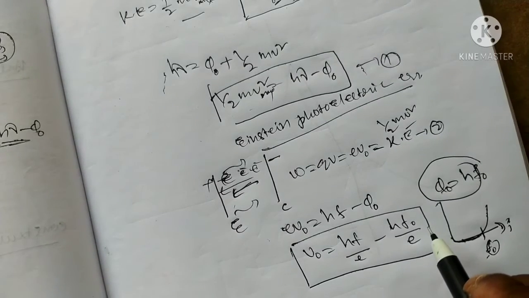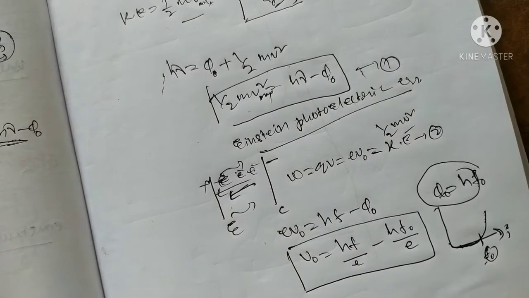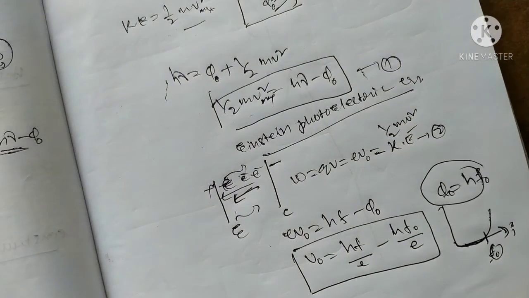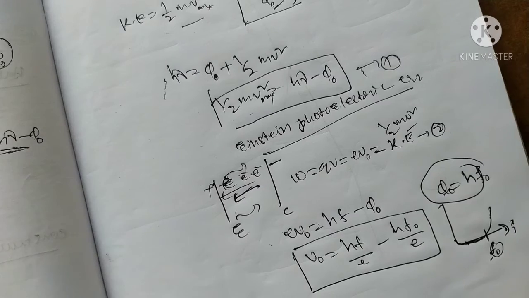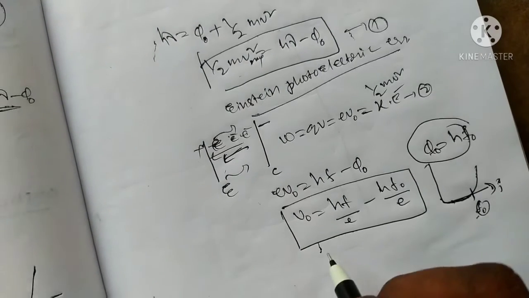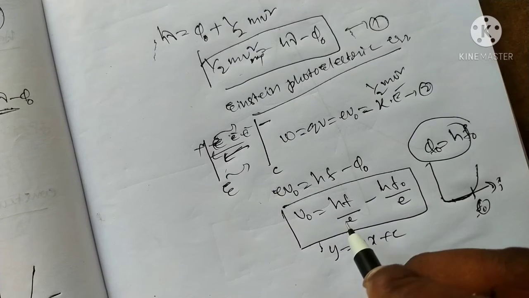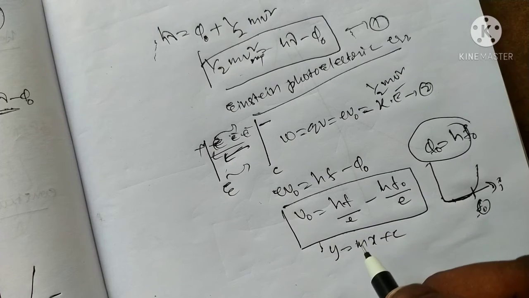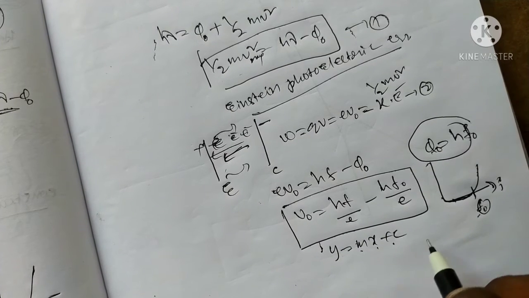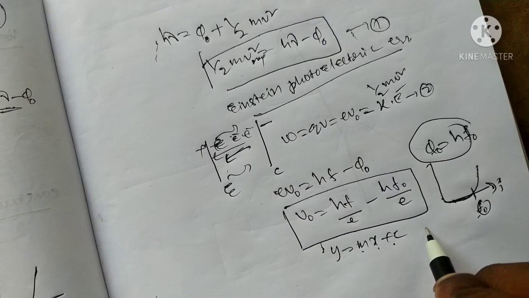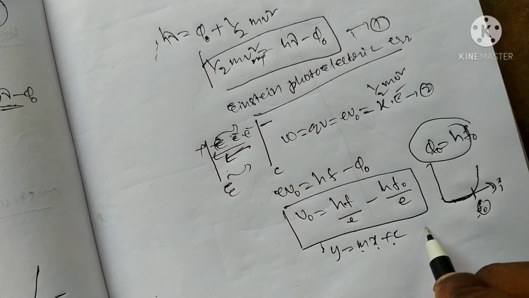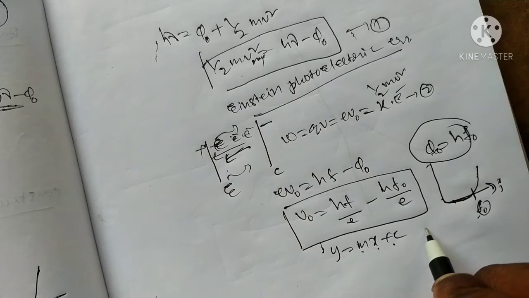From this equation, it is similar to y is equal to mx plus c. It is a straight-line form, and you can draw the graph between them. This successfully explains the photoelectric effect, the hypothesis of light having quanta of energy, and the determination of the h value and phi value.